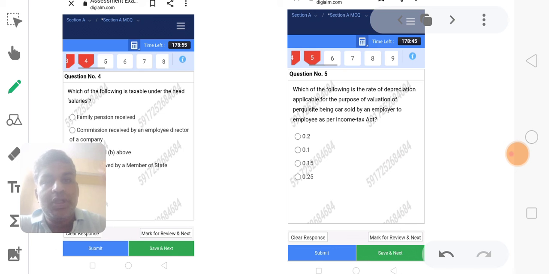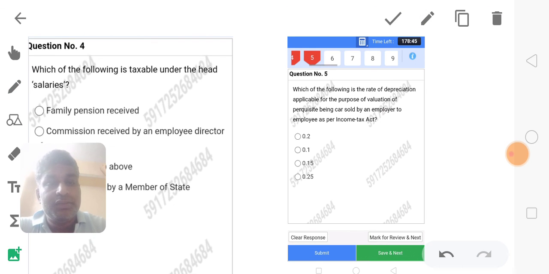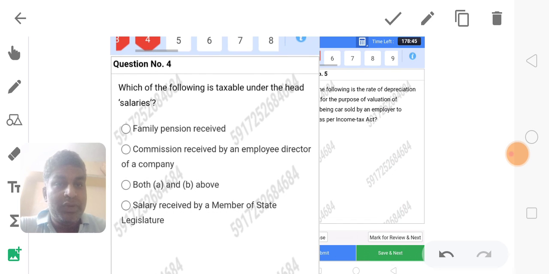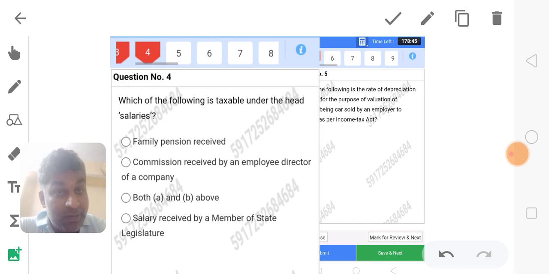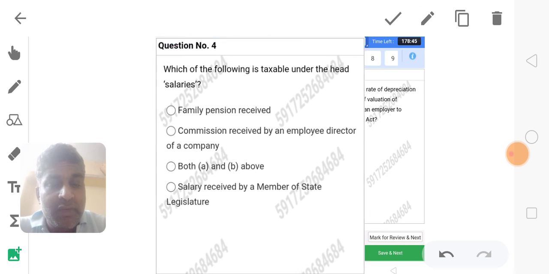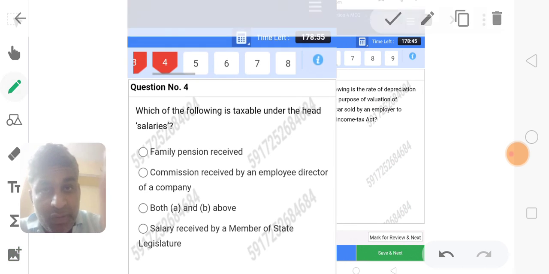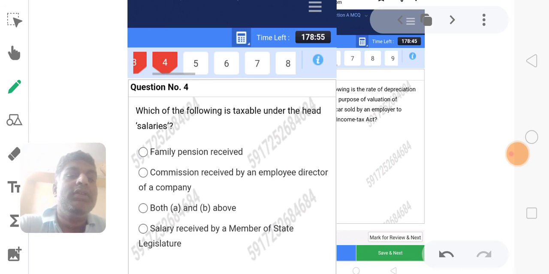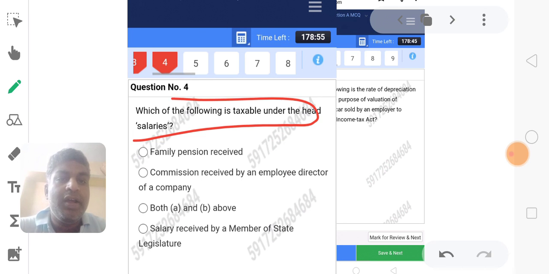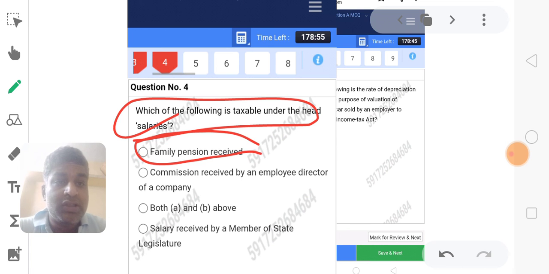Next, the fourth question. Whenever we tick an answer, the red color is highlighted into green in the previous questions. Now we went to the fourth question: which of the following is taxable under the head of salary? Family pension is not taxable as salary; it is taxable under the head income from other sources.